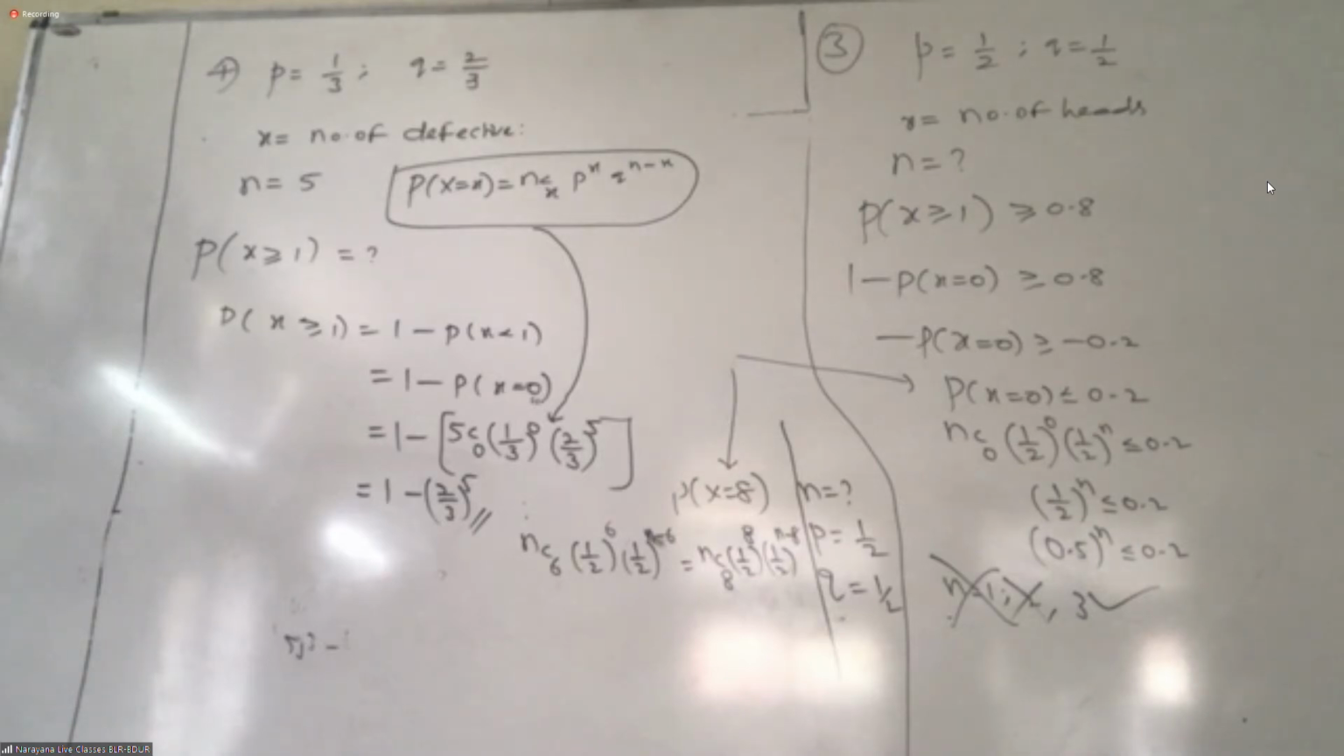Next, exercise, 1 mark. Exercise 1. If a random variable x follows binomial distribution with mean 2.4 and variance 1.44, then find the number of independent trials. Students, first question, 1 mark. You got it?